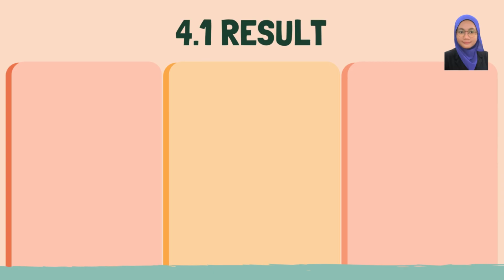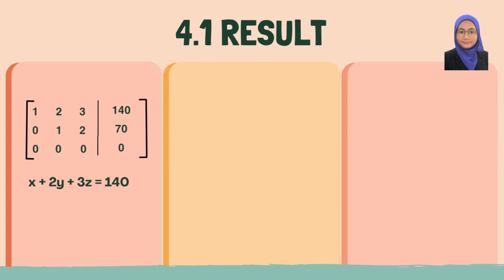Now, I will present the result obtained from the Gaussian elimination process. From the final row echelon matrix, we obtain the equations x plus 2y plus 3z equals 140 and y plus 2z equals 70. Since the third row consists entirely of zeros, the system has a free variable. Therefore, following the method that we learned in class, we let z equal t.